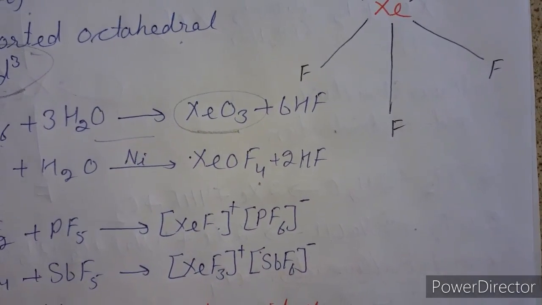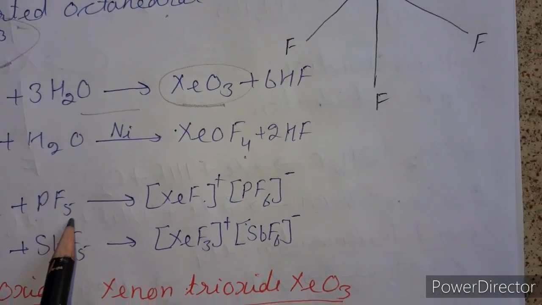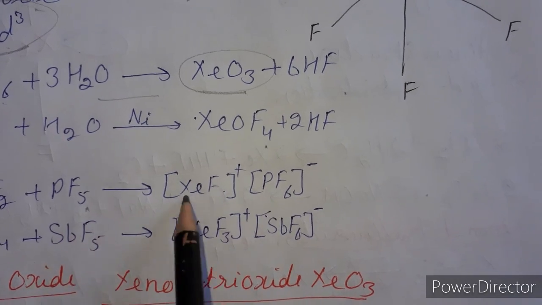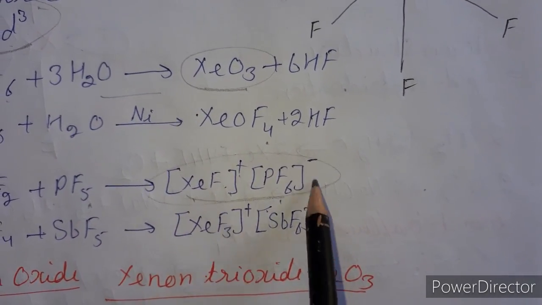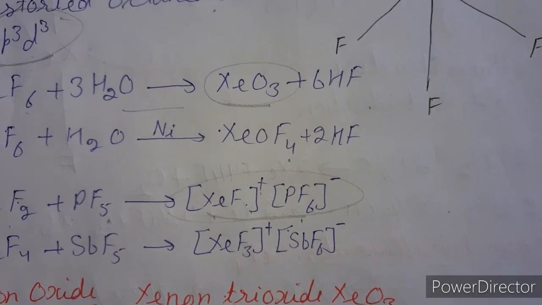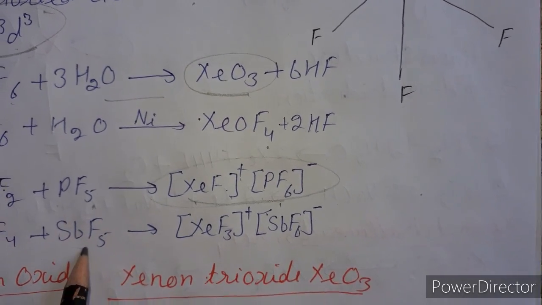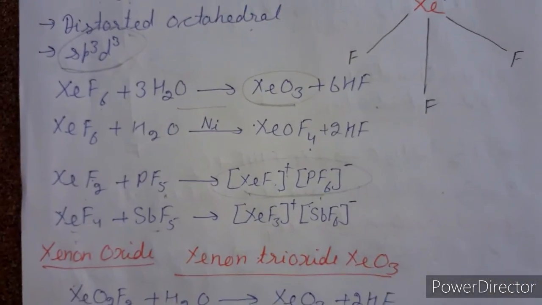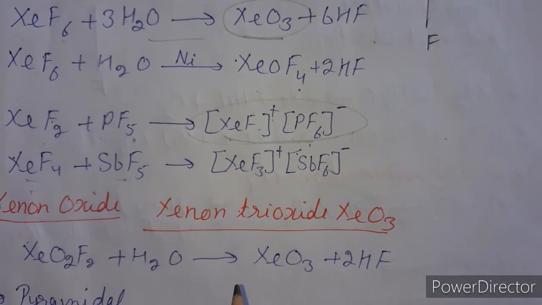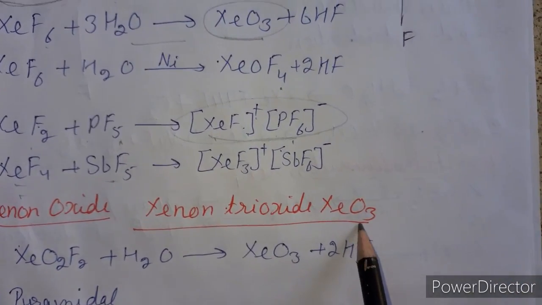So when xenon difluoride reacts with phosphorus pentafluoride, it forms an ionic species, XeF+ and PF6-, phosphorus hexafluoride. Similarly, it reacts with antimony pentafluoride. Clear? Next we discuss oxides of xenon. First we discuss xenon trioxide, XeO3.